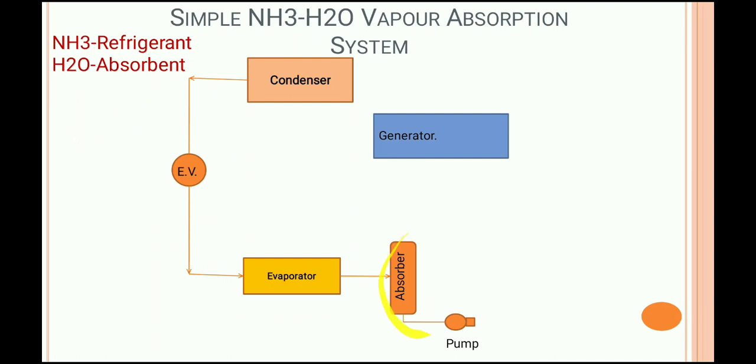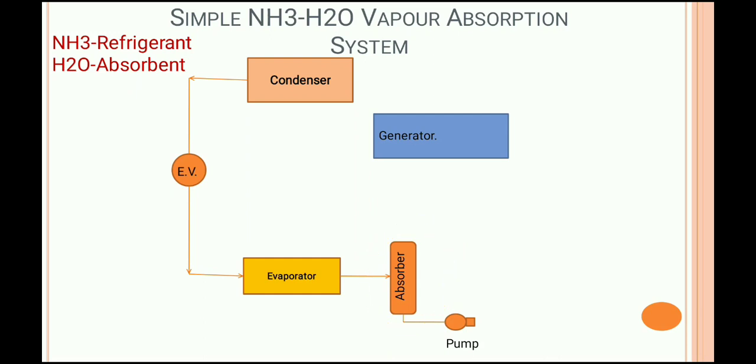That H2O absorbs the vapor NH3, because here the refrigerant is NH3. After absorption, heat transfer takes place, and due to this a solution is formed, which is called the rich solution of NH3.